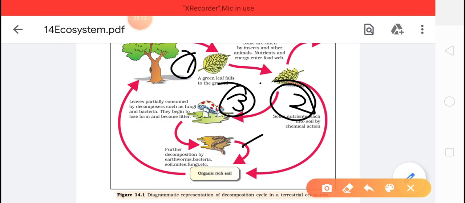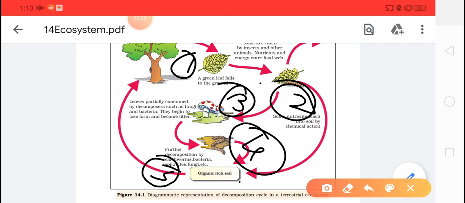They will be decomposed by the earthworm, where the process of catabolism will take place, where the complex molecules will be broken down into the simplest ones. That means the complex organic matter will be broken down into simplest inorganic matter. And ultimately what will we get? We will get soil which will be rich in nutrients. And that soil will have humus.